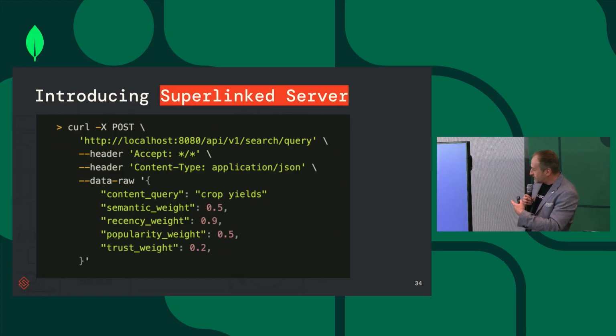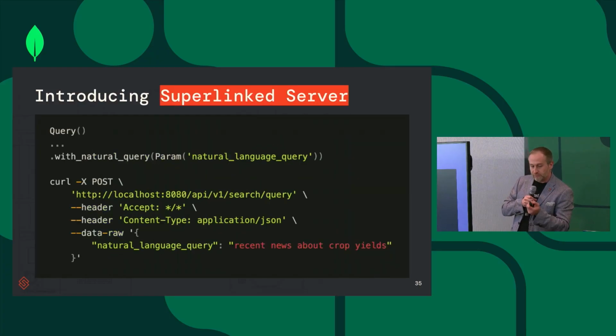And here you also see the different weights, right? Based on the user, based on your understanding of the use case, you assign weights to different parts of the vector. In this case, recency is the most important, popularity and semantic weight are next, and trust is maybe not as important, but you also want to take it into consideration.